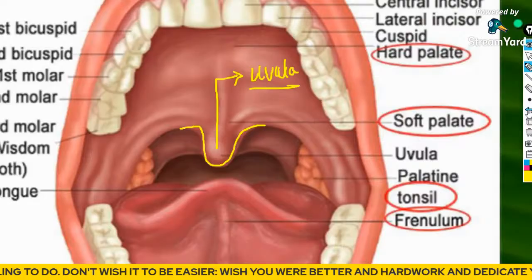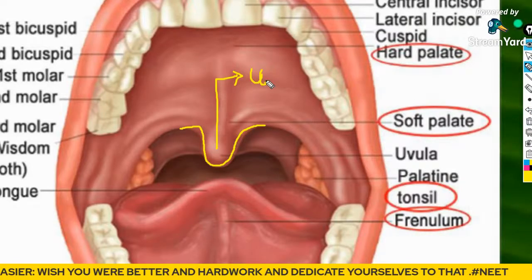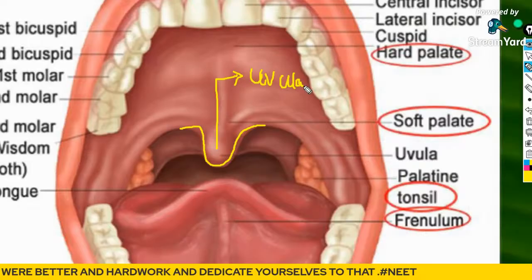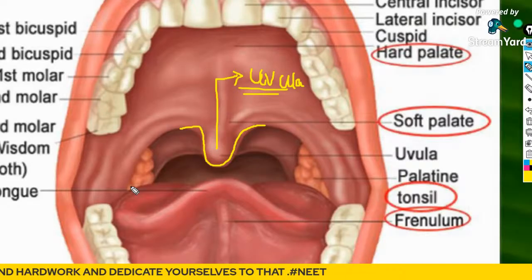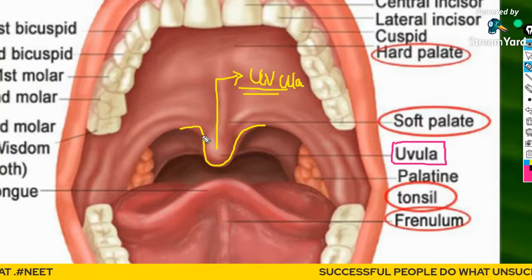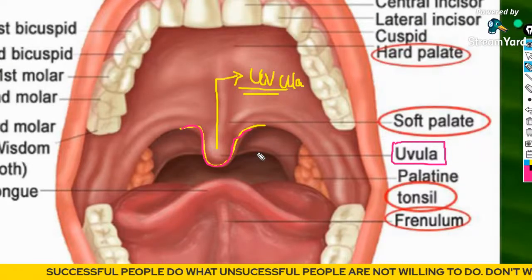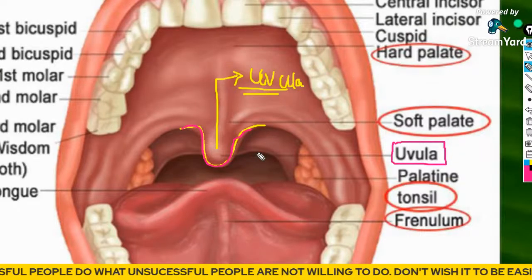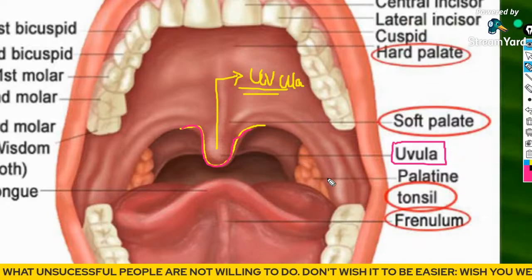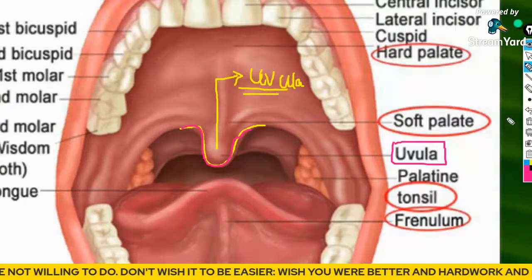U-V-U-L-A. You can notice it after the class. Go in front of a mirror and check. There is a small finger-like projection hanging down at the posterior end. That particular thing you will call the uvula.